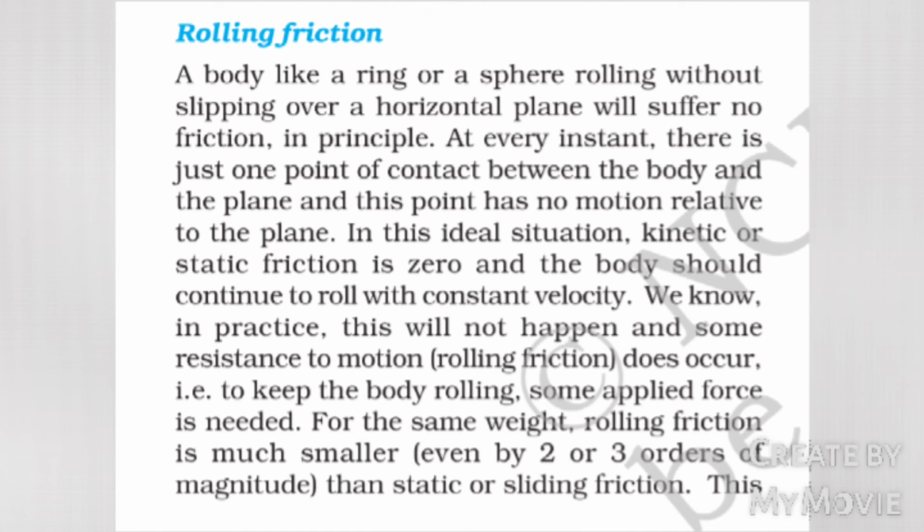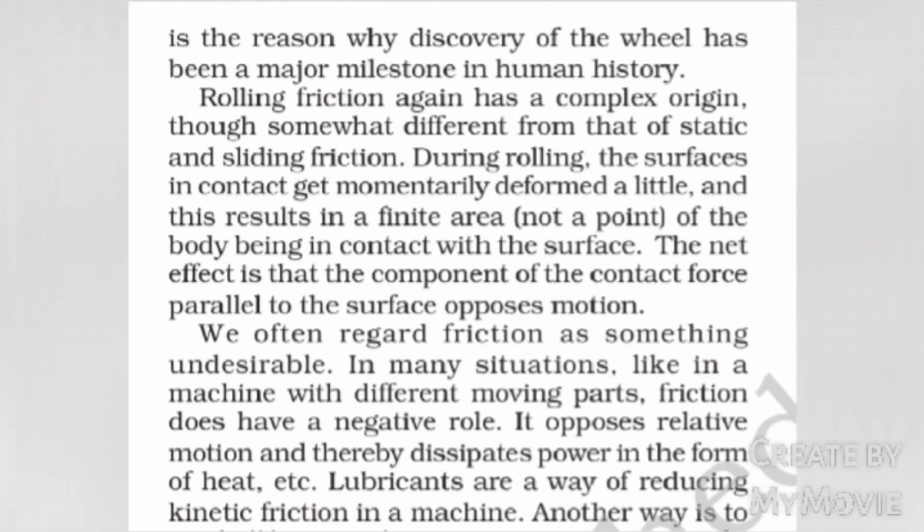We know in practice this will not happen and some resistance to motion, rolling friction, does occur. That is, to keep the body rolling, some applied force is needed. For the same weight, rolling friction is much smaller, even by 2 or 3 orders of magnitude, than static or sliding friction. This is the reason why discovery of the wheel has been a major milestone in human history.